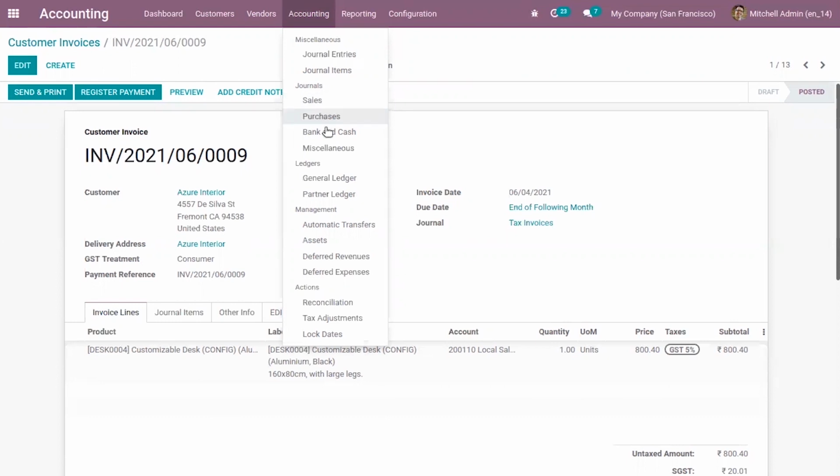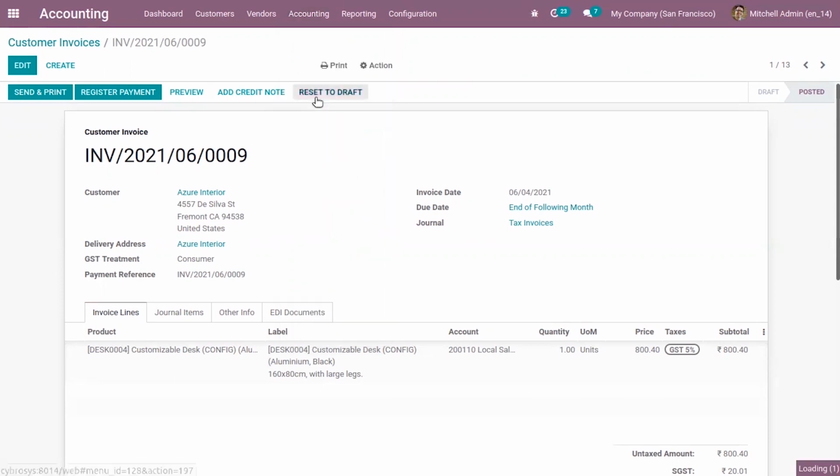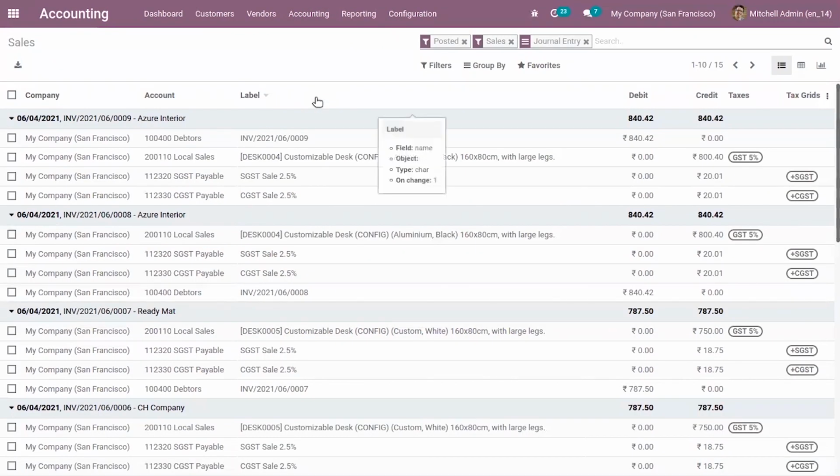Here we have different journals: sales, purchase, bank and cash, miscellaneous. When you open the sales journal, you can see an entry is created for the invoice. Here we can see the receivable account, debit, credit, and you can see the income account and tax account.